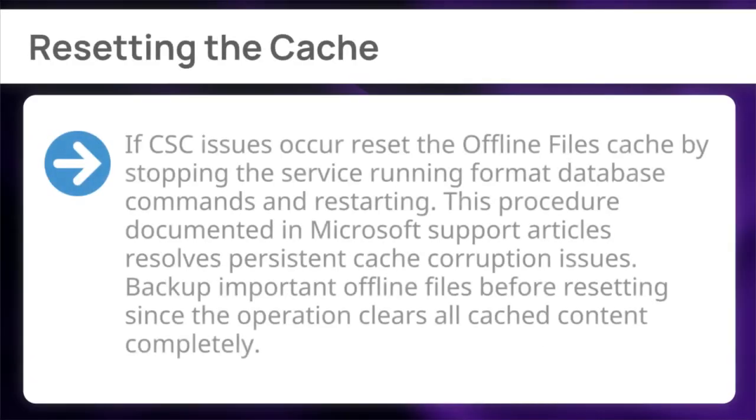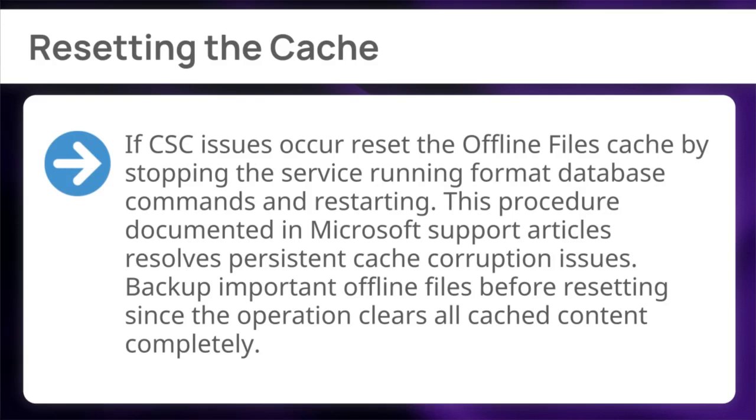Finally, resetting the cache. If CSC issues occur, reset the offline files cache by stopping the service, running format database commands, and restarting. This procedure, documented in Microsoft support articles, resolves persistent cache corruption issues. Back up important offline files before resetting, since the operation clears all cached content completely.